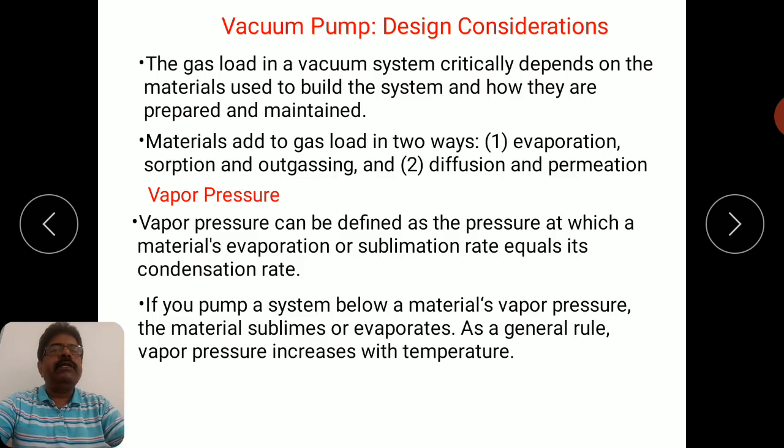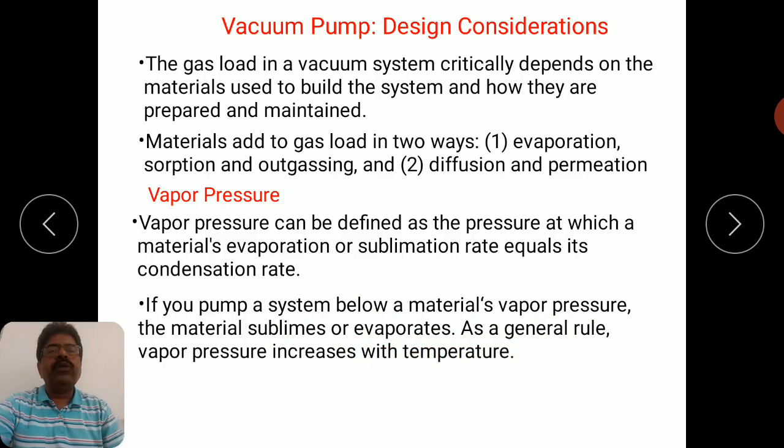If you pump a system below a material's vapor pressure, the material sublimes or evaporates, because at this pressure the material's evaporation and sublimation rate equals its condensation rate.